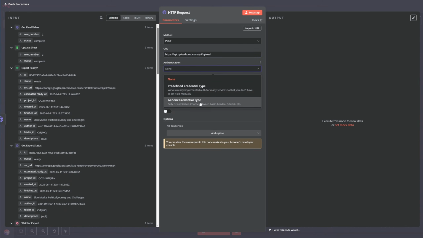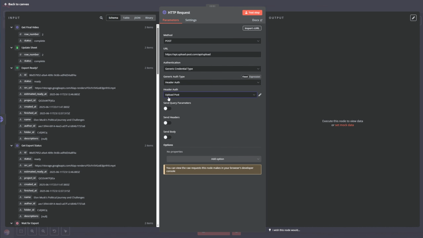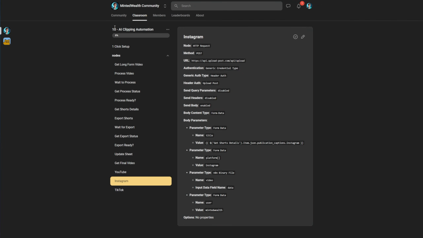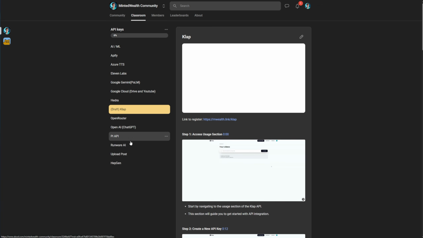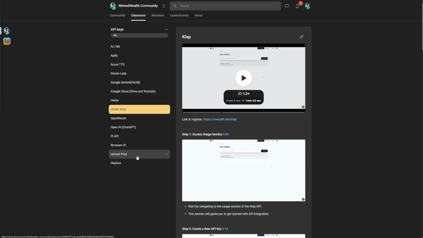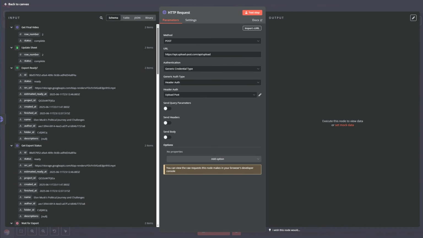Now for the authentication, we select your credential type, header auth, and select Upload Post. If you don't know how to get your credentials, remember to go back to the community and go to the classrooms and select API keys, and then go to Upload Post, and you will find all the steps to get your Upload Post API keys.